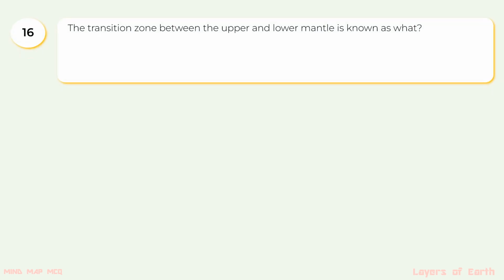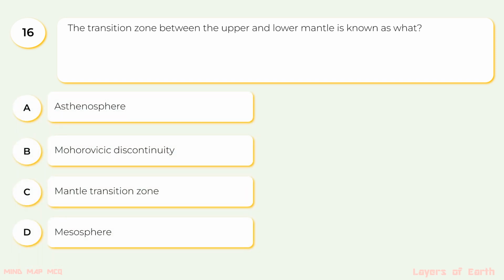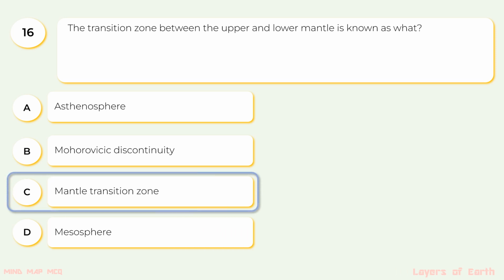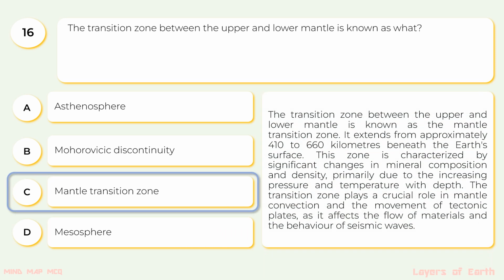16. The transition zone between the upper and the lower mantle is known as what? The options are A. Asthenosphere, B. Mohorovičić discontinuity, C. Mantle transition zone, D. Mesosphere. The correct option is C. Mantle transition zone. The transition zone between the upper and the lower mantle is known as the mantle transition zone.